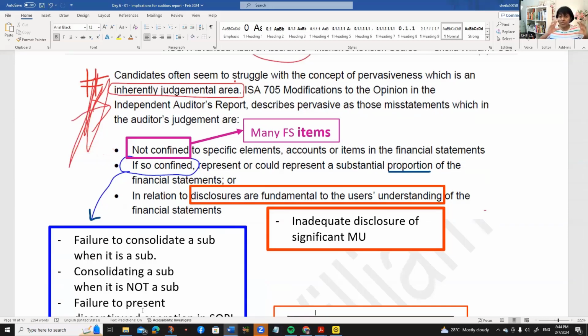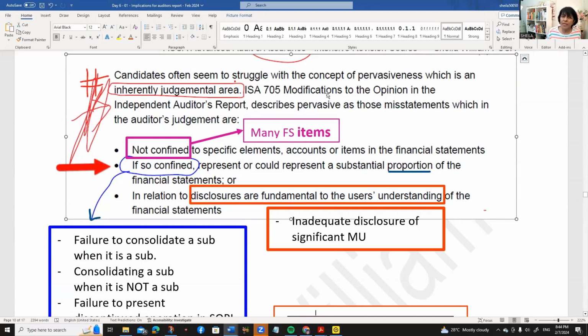Not confined means not restricted. That means there are many financial statement items that are either misstated, or many items where you cannot find the evidence. Then it says, if so confined, that means if not many, represent or could represent a substantial proportion of the financial statements. Now, listen very carefully.